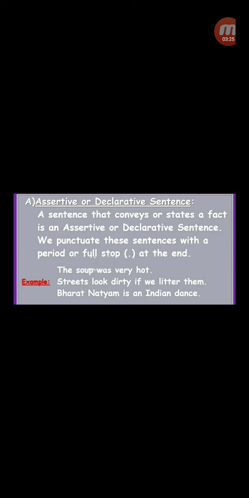And we can also say they are positive, because in these sentences no negative words are used like no, not, never, neither. So they are called assertive sentences or declarative sentences. An assertive sentence always has a subject, verb and some other words, that is an object, or we can say they are formed with subject and predicate.